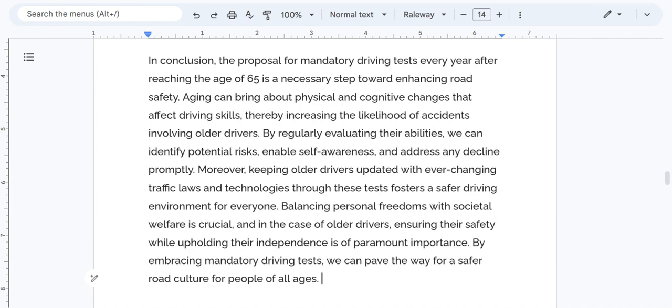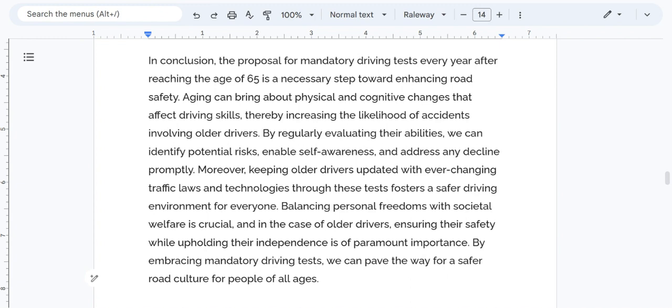Moreover, keeping older drivers updated with ever changing traffic laws and technologies through these tests fosters a safer driving environment for everyone. Balancing personal freedoms with societal welfare is crucial, and in the case of older drivers, ensuring their safety while upholding their independence is of paramount importance. By embracing mandatory driving tests, we can pave the way for a safer road culture for people of all ages.